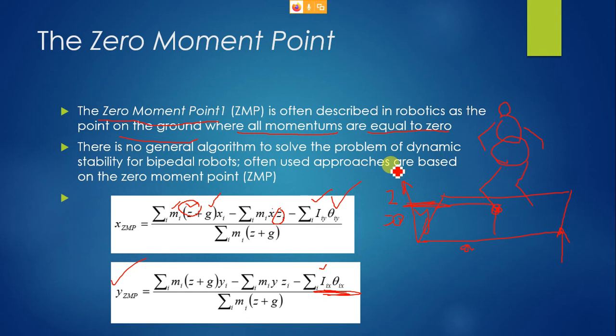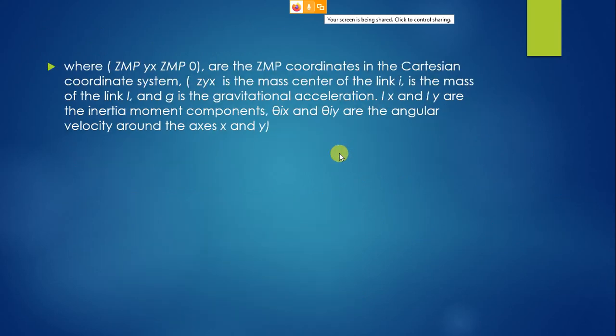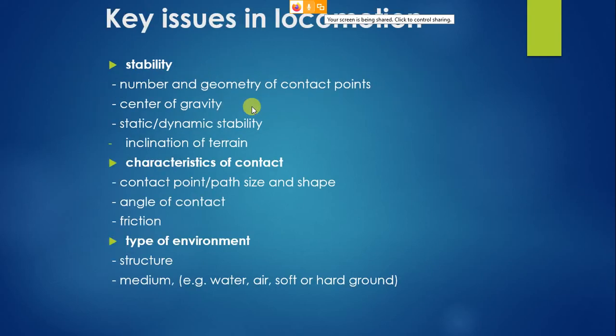The whole mass of the robot, m, is more stable than the other components. Is this clear? Any other doubt? No, sir. Okay.